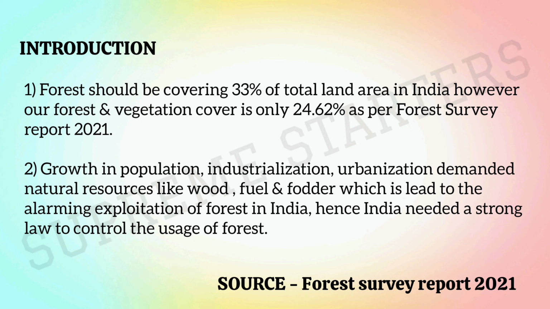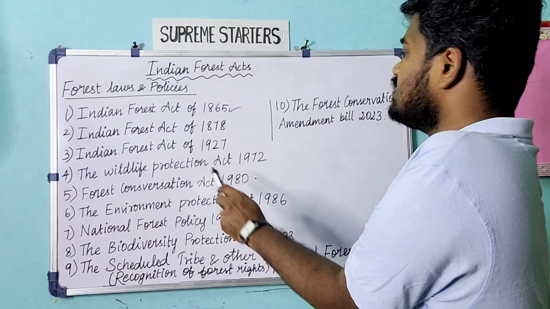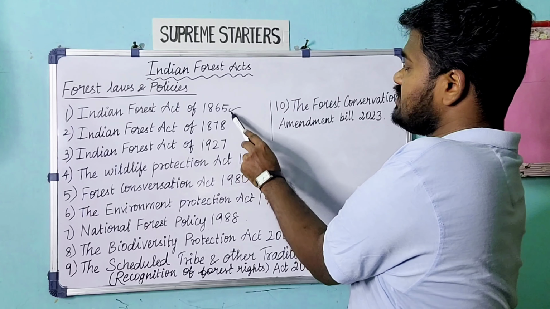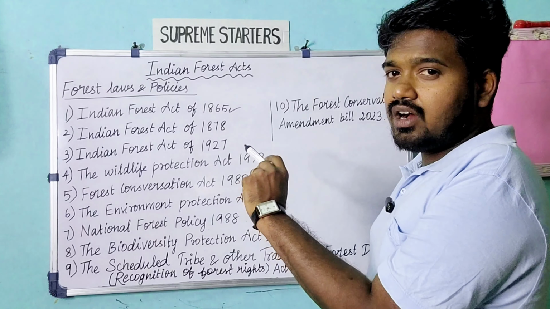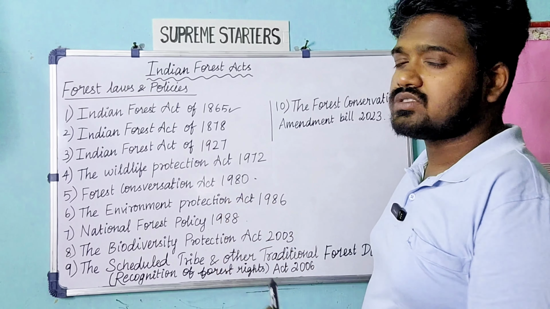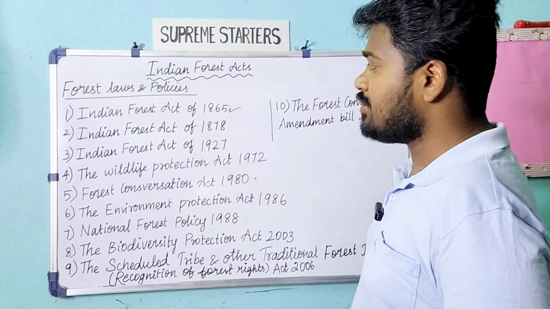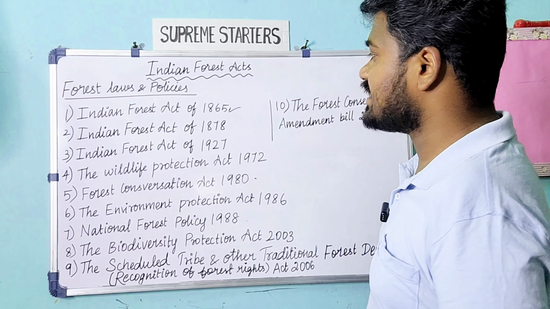Now let us see the forest laws and policies in India. Mainly these are the forest acts. The first one is the Indian Forest Act 1865, and this is the first legislation to talk about forest rights. I mean, how forest produce will be used, or who will own the forest. That was clearly indicated in the Indian Forest Act of 1865.